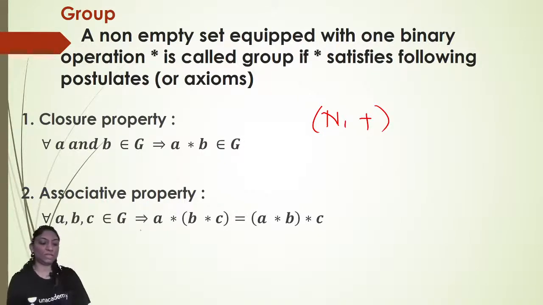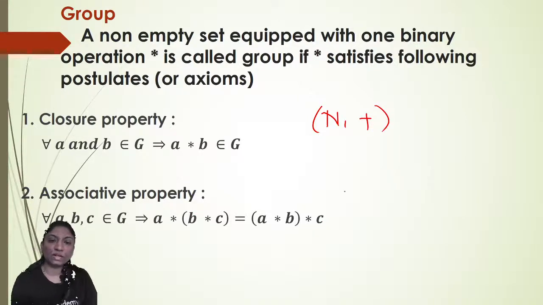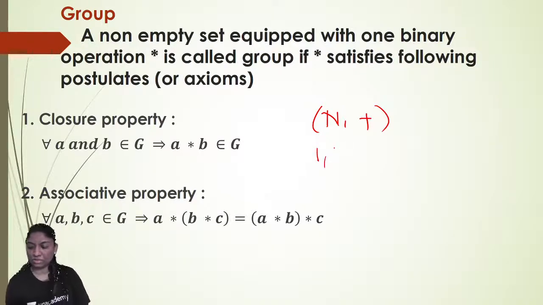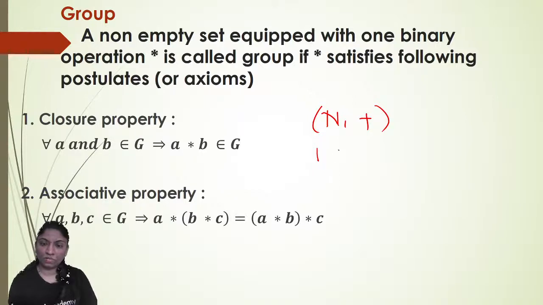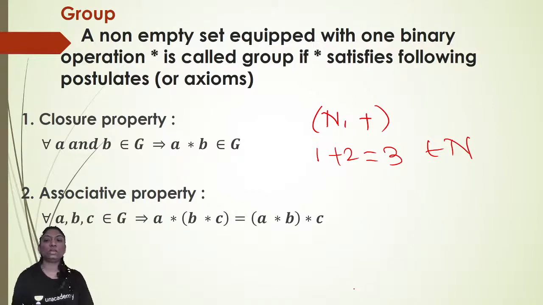For all A, B, C belongs to G, (A star B) star C is equal to A star (B star C), right? So for example, if you take 1 plus 2 is equal to 3, which also belongs to set of natural numbers. So set of natural numbers is closed with respect to addition.